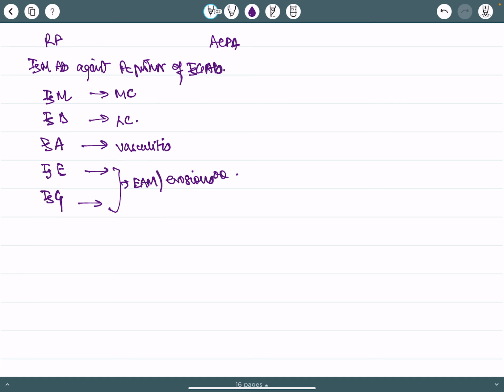And what is the specific method for assessment? The quantitative or semi-quantitative method of assessment for both is latex agglutination, while the best method is ELISA, or nephelometry, or turbidimetry.